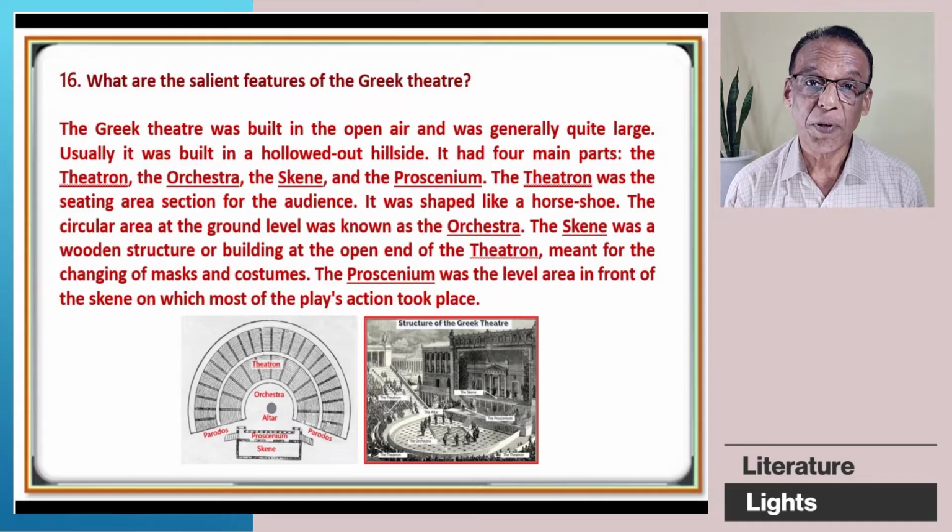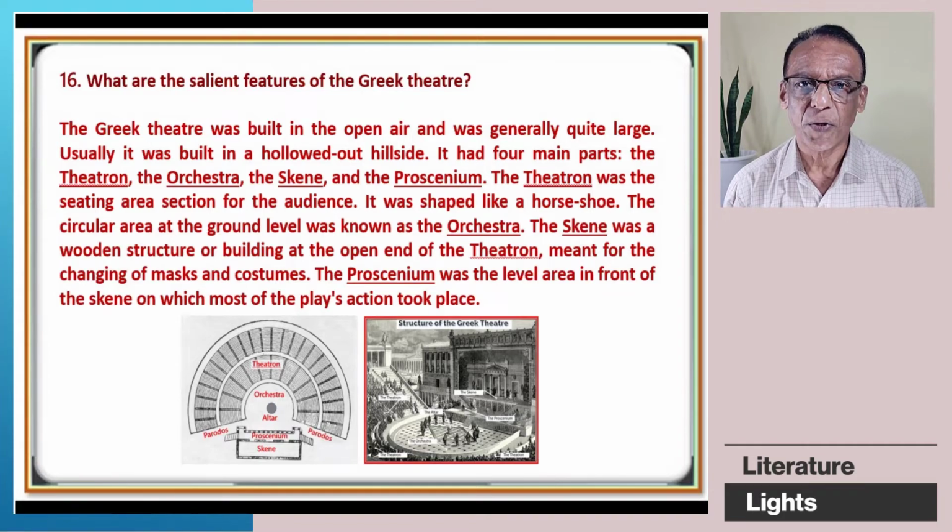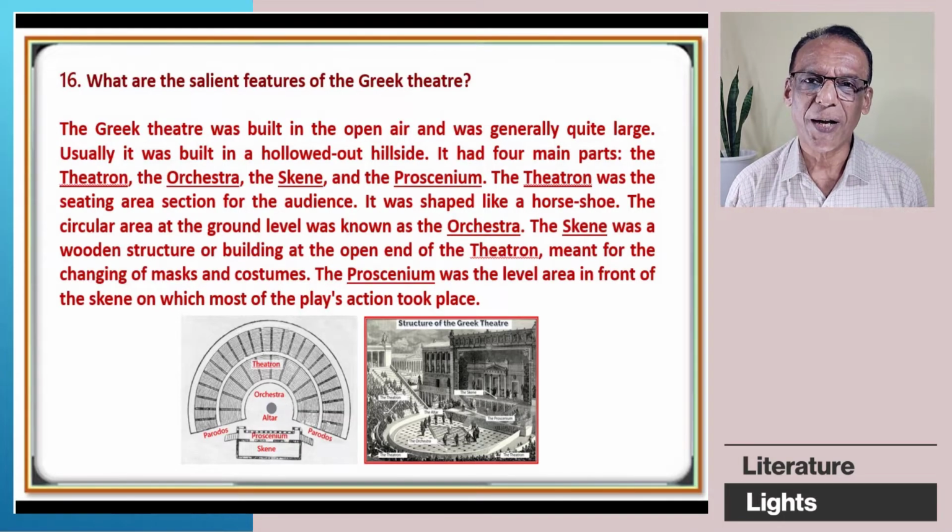It had 4 main parts: the theatron, number 1, the orchestra, number 2, the scene, number 3, and the proscenium, number 4. The theatron was the seating area section for the audience. It was shaped like a horseshoe, U shape.